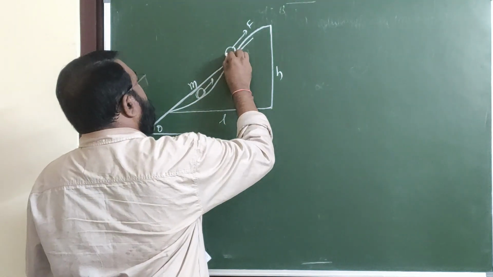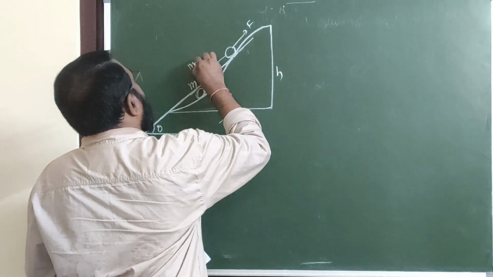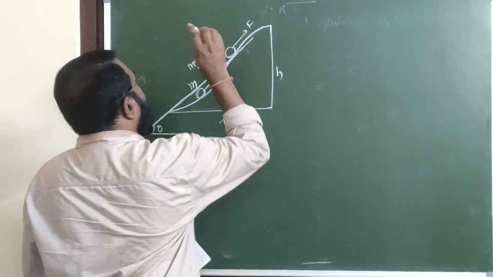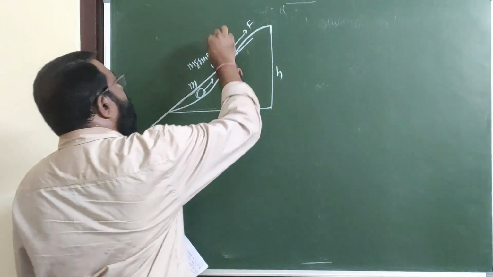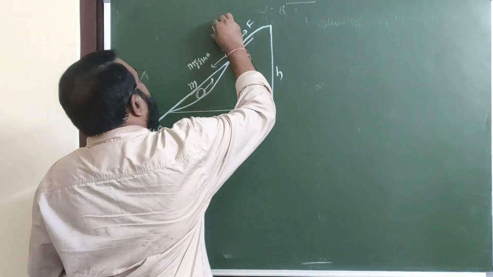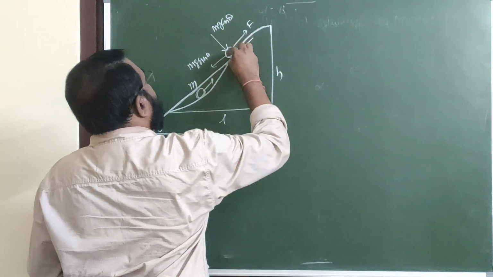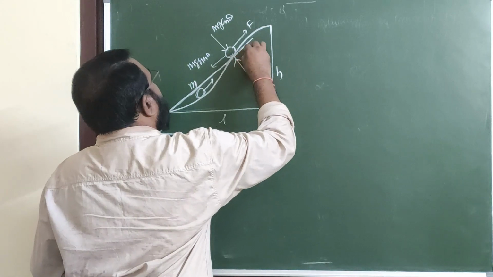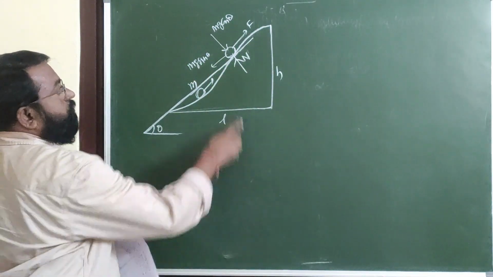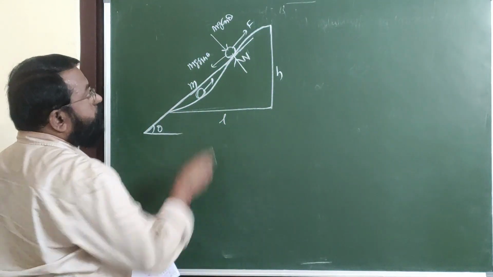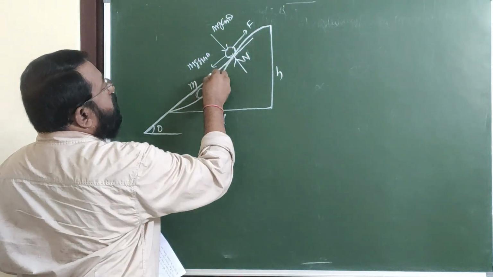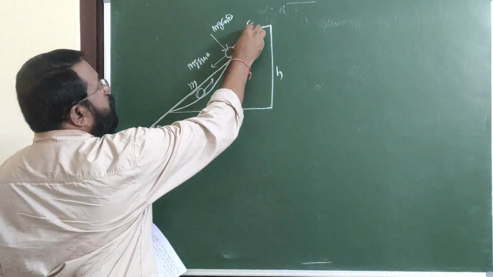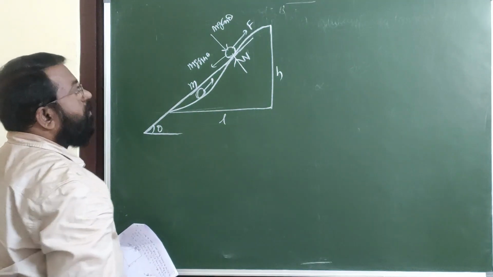In this case, the weight component mg sin θ acts downwards, and this one is mg cos θ, and this is the normal reaction. It is moving upwards along this path with a force F slowly.